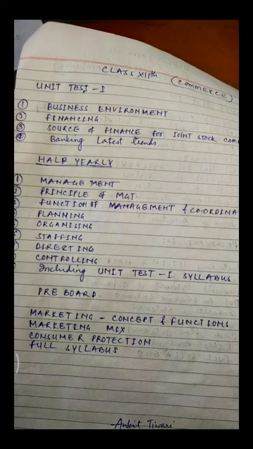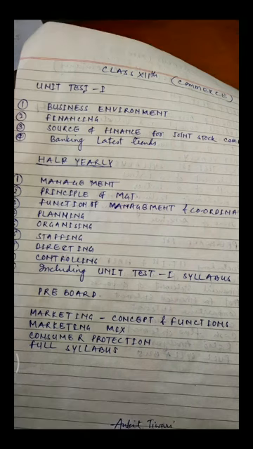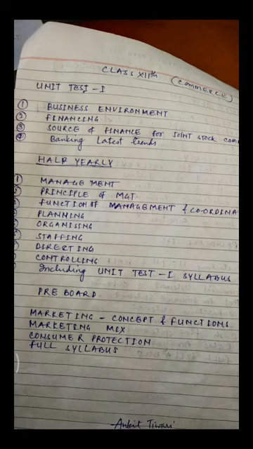We will see the importance of finance for business. What is the importance of these types of fund in the business concern? Source of finance for the different types of business firms, means from where we collect all these funds for the business. Fourth point is financial planning, how a concern does the financial planning.